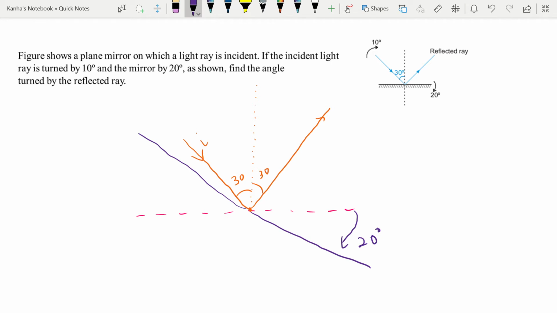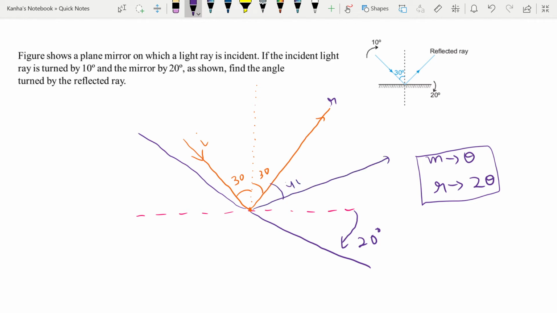Now if the mirror rotates by theta degrees, then the reflected ray rotates by twice of theta in the same direction. This is what we read. Okay, so you should definitely make a note of this. In the same direction the reflected ray will move. So what will happen is my reflected ray will move to some value and the change will be of 40 degrees.